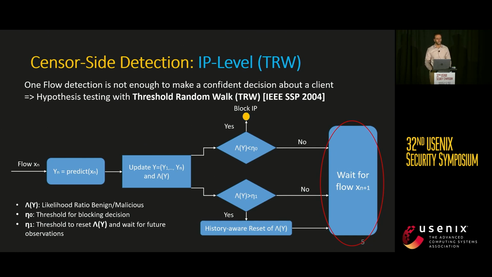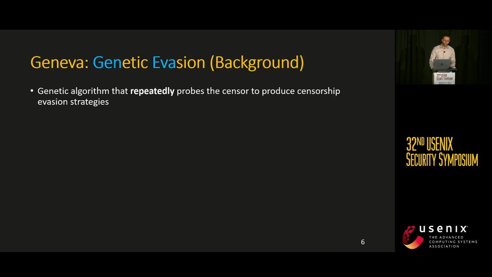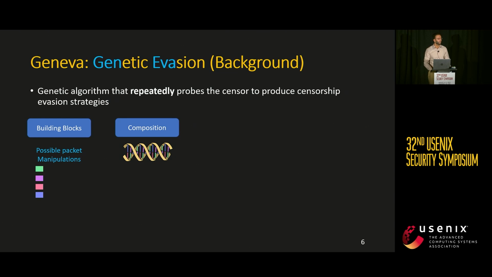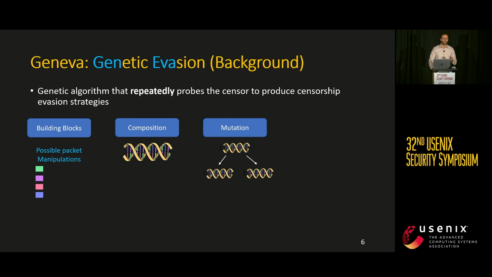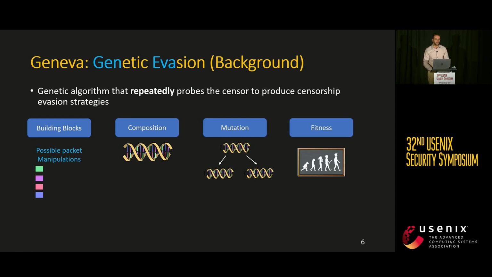To test this real-time detection approach, we leverage one of the latest state-of-the-art censorship evasion tools called Geneva. It stands for genetic evasion. It is a genetic algorithm that repeatedly probes the censor to produce censorship evasion strategies. And like any other genetic algorithm, it has building blocks to compose the first generation of strategies, and then through mutation, it evolves into higher generations. And by testing each strategy directly against the censor, it computes their fitness function and punishes the less fit strategies.